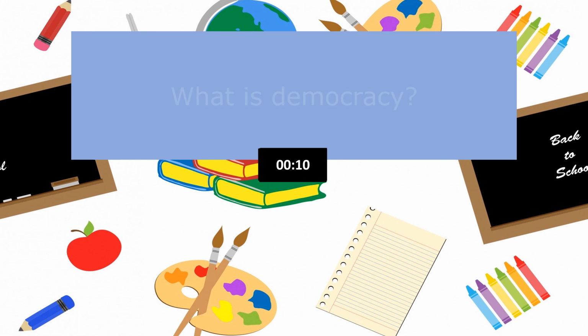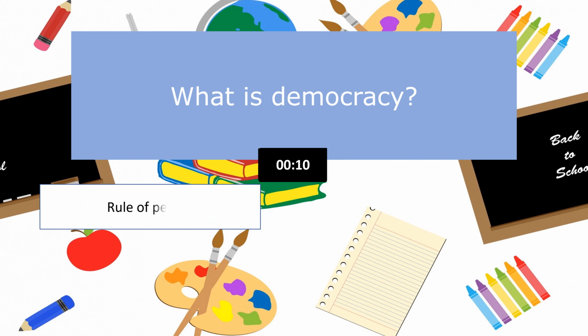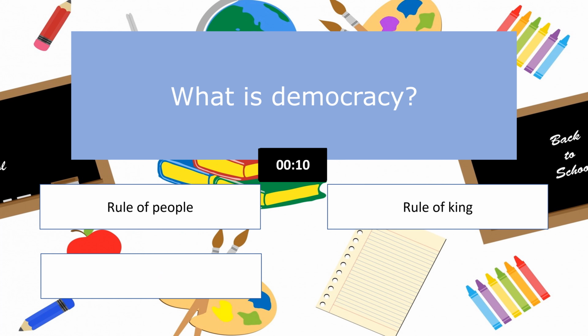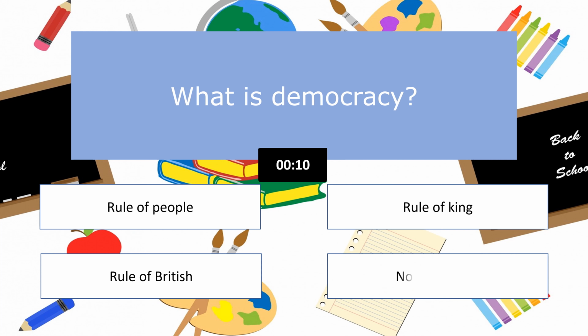Here is your question. What is democracy? Option 1. Rule of people. Option 2. Rule of king. Option 3. Rule of British. Option 4. None of these.